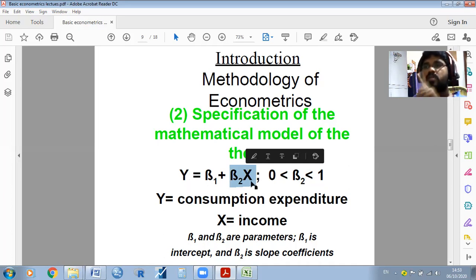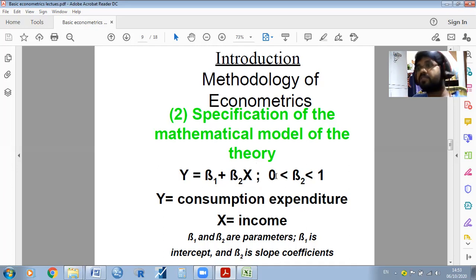Sometimes consumption may depend on other variables. For example, consumption is affected by the number of festivals, or by religion. Some religious people will not spend a large amount per year. If you take Hindus, they generally have festivals every month, so they may spend a lot on their festivals.